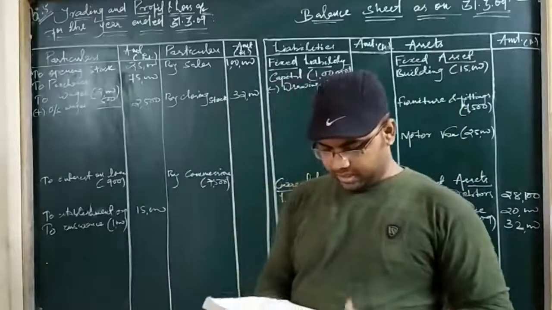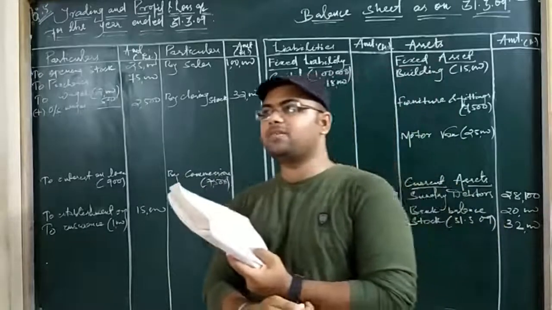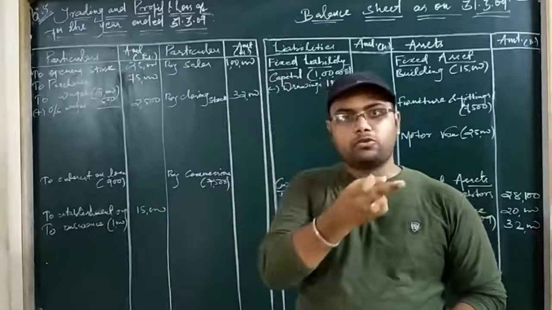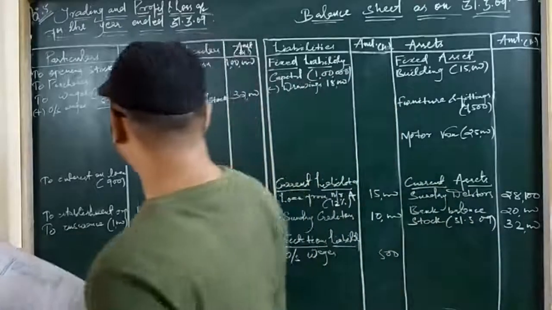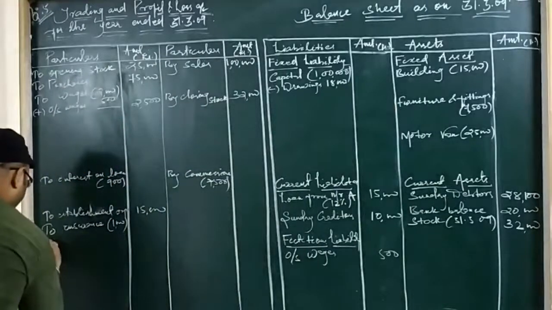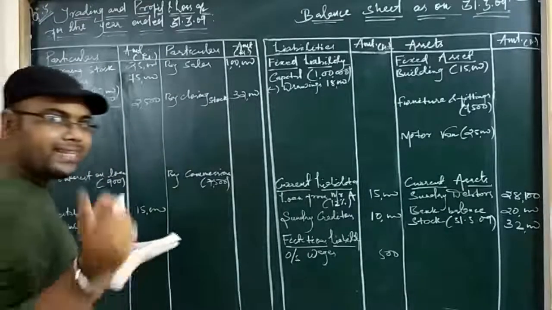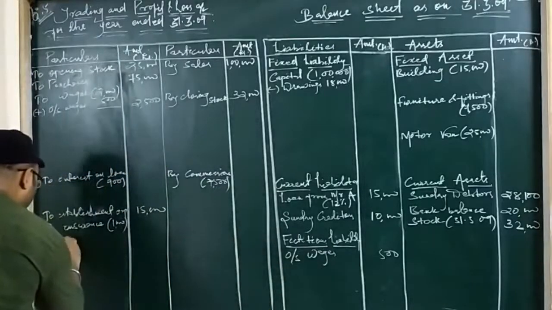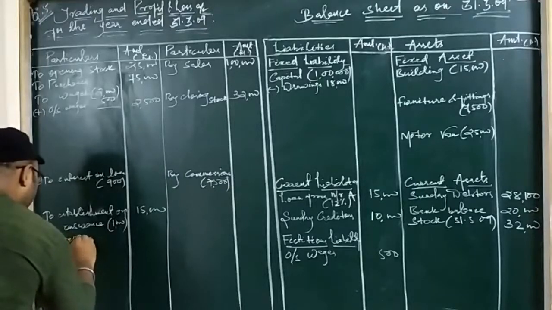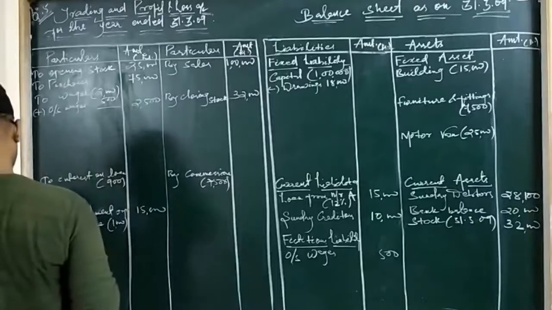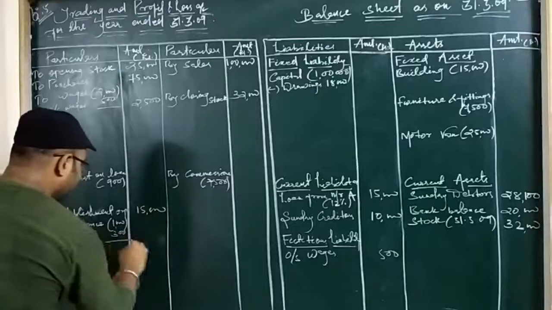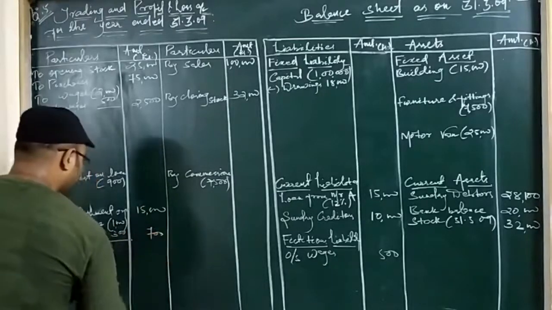Okay. So the next adjustment is prepaid insurance. Prepaid expenses means the expenses that are paid before due date. So in the current year, it reduces your actual expenses, so it will be deducted from the expenses. So we will be making an adjustment here, less. Since outstanding is added, the opposite is prepaid, it will be deducted. Less prepaid. Sometimes prepaid is also called unexpired, so never get confused with that word. Prepaid insurance is also called unexpired insurance. This is 300 rupees. So 1000 minus 300 is 700.